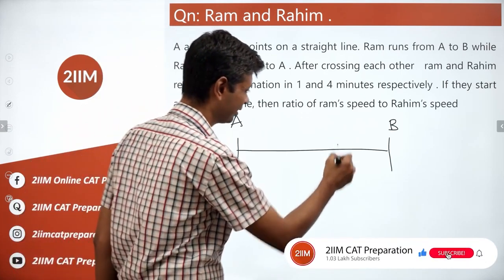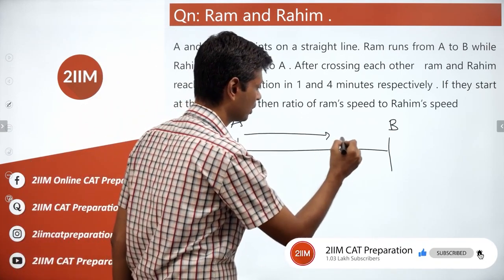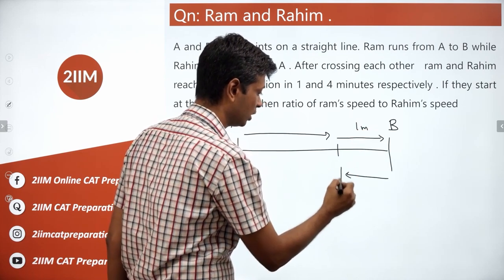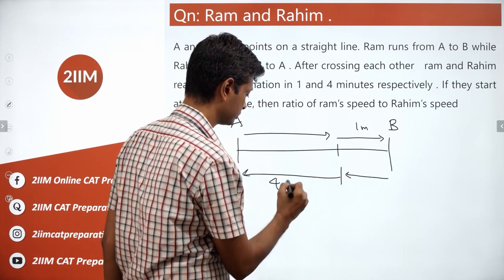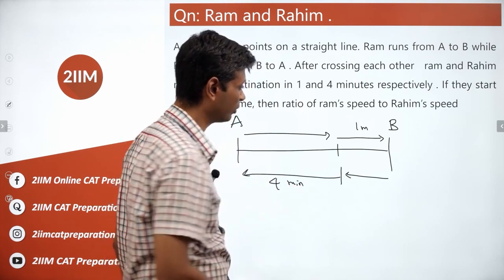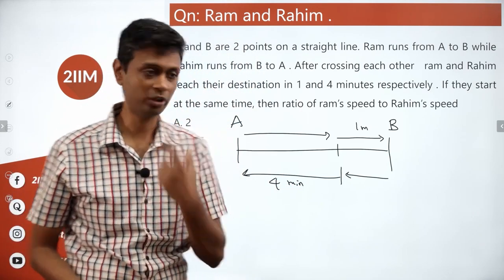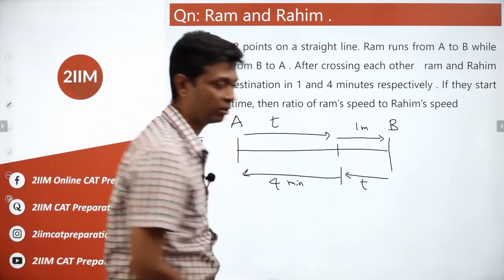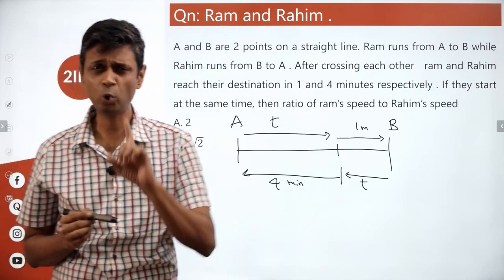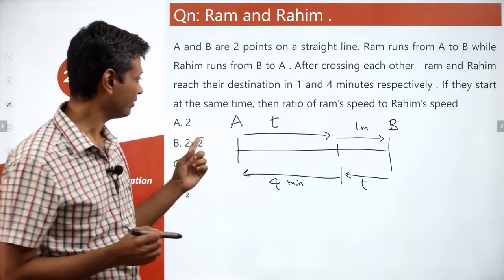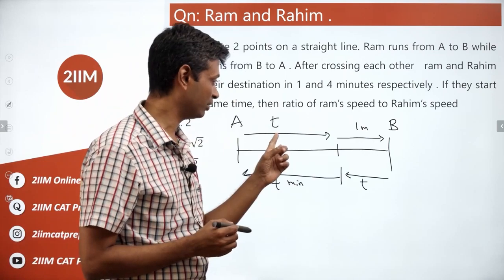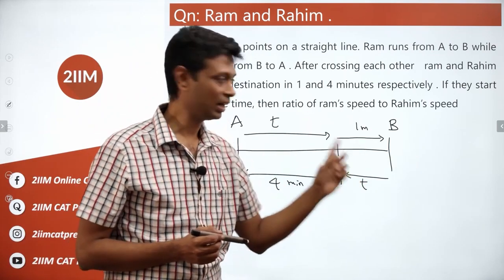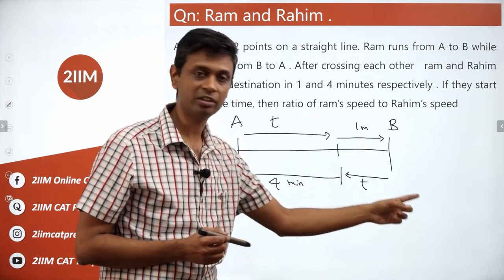So they meet somewhere here. Ram goes like this and then reaches in 1 minute. Rahim goes like this and then reaches in 4 minutes. Both of them have taken the same time to reach that point. Ram travels for T minutes, Rahim travels for T minutes. Very simple, one crucial point and then we are through. To travel this stretch, Ram takes T minutes, Rahim takes 4 minutes. To travel this stretch, Ram takes 1 minute, Rahim takes T minutes.